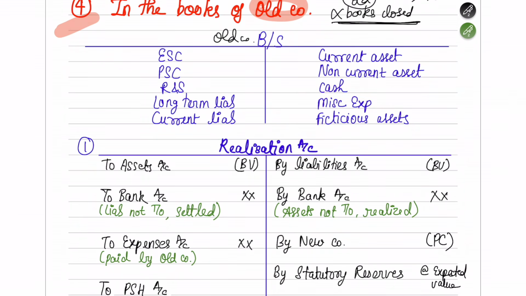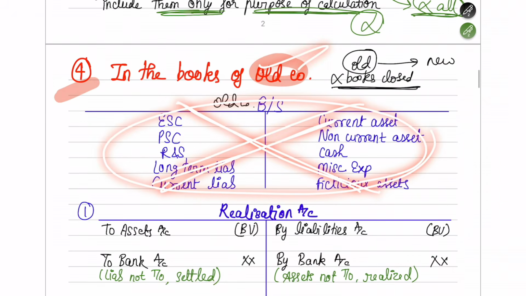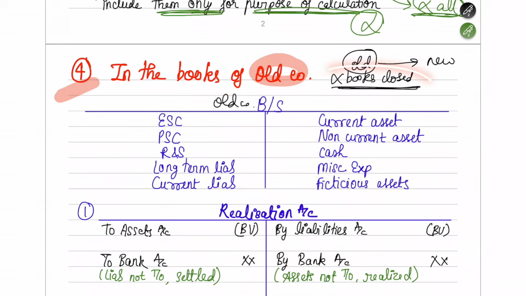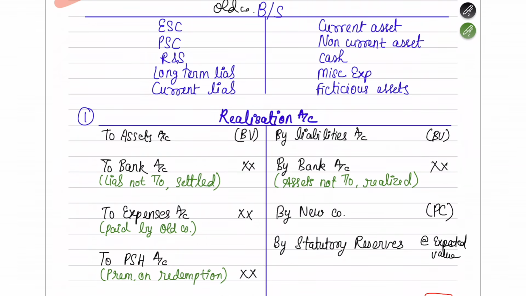Now what you have to do is dismantle this whole balance sheet. If you are able to do so, then the books of the old company are done and dusted. That means the old company's books have been closed. So now let's start one by one. First, let's see how you treat the liabilities and how you treat the assets. After doing that, we'll move on to the rest of the things.